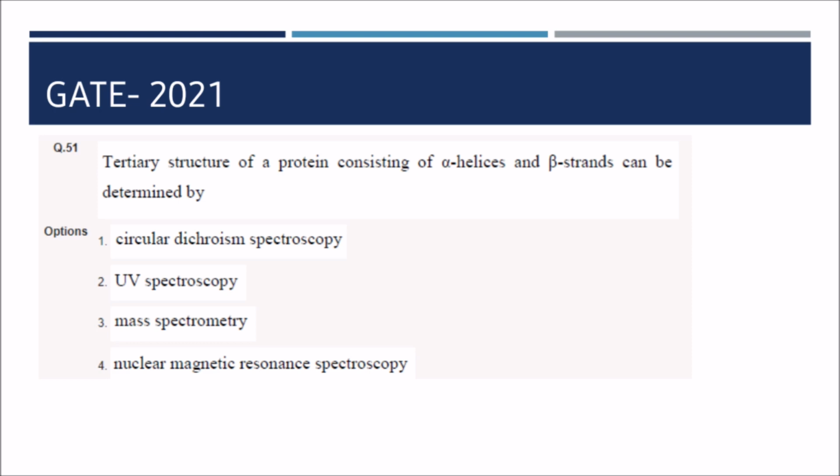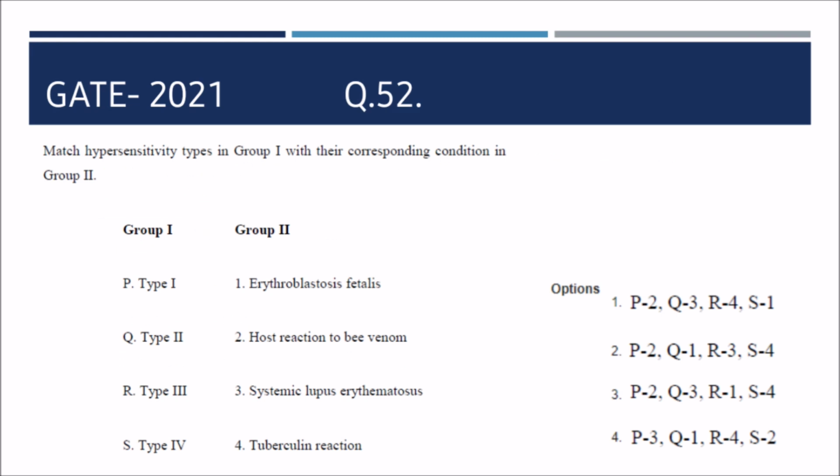This question says, the tertiary structure of a protein consisting of alpha helix and beta strand can be determined by. So the most possible correct answer is NMR spectroscopy, because in this question they are asking for the tertiary structure of protein. So next question is, match hypersensitivity in group 1 with the corresponding condition in group 2. So your possible correct answer for this question would be the second one.